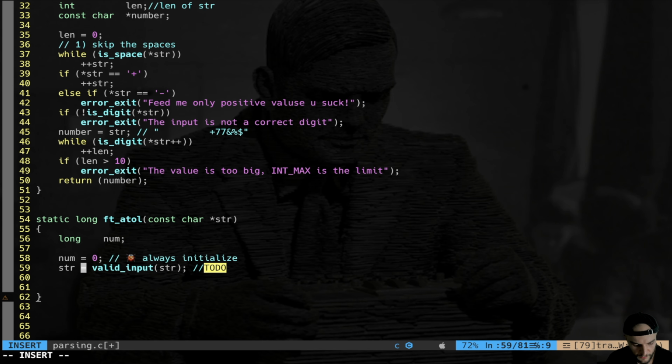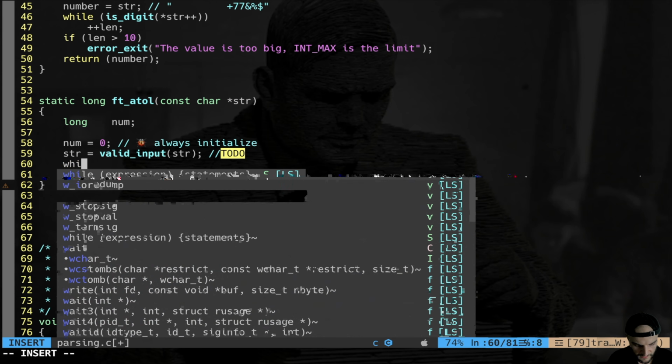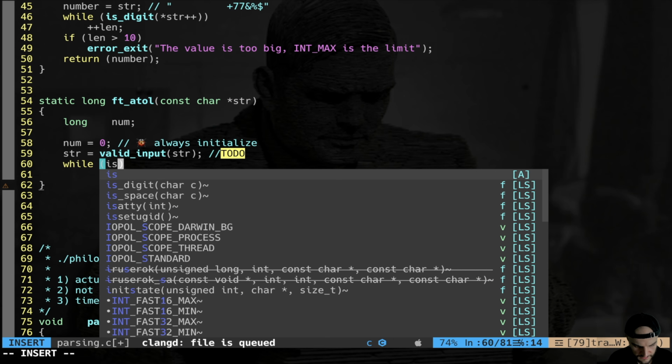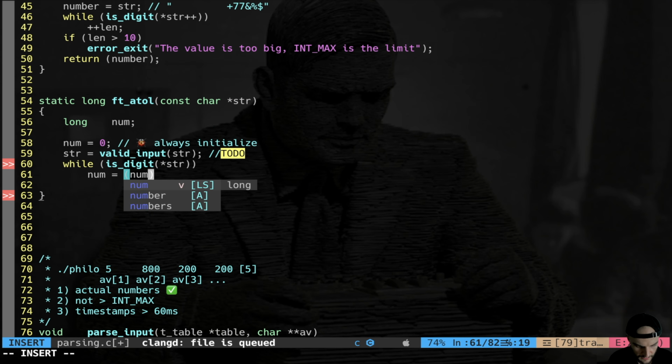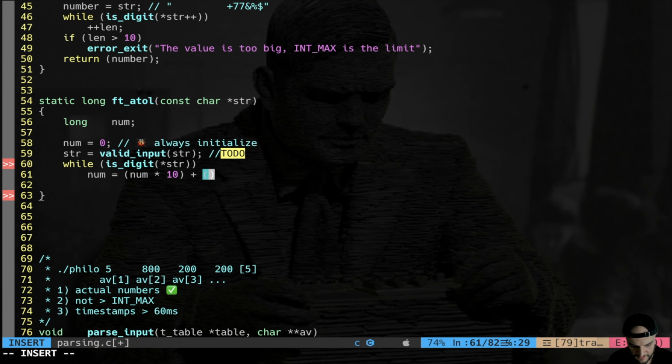And as you can see, a lot of work has been done by my valid input. That has returned me a pointer to the actual string. Now we simply have to harvest the actual integer value. So here I say while is digit at str, what do you do? Number is equal to number per 10. Of course, we are in a base 10. Plus what? Plus the char pointed by str minus char 0, right? Because this is minus 48 if you want.